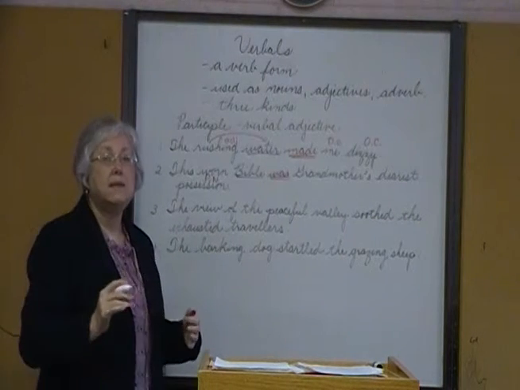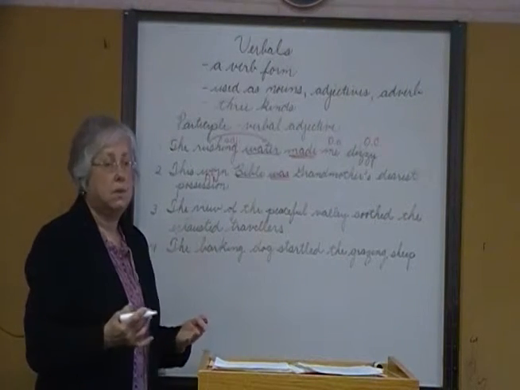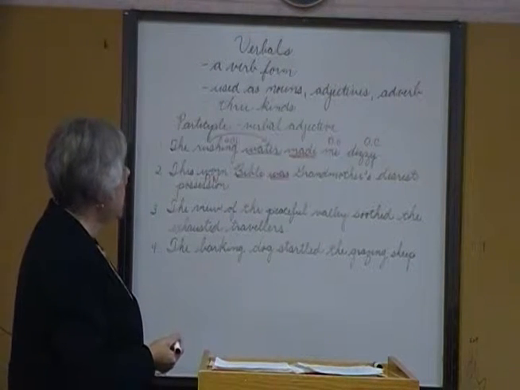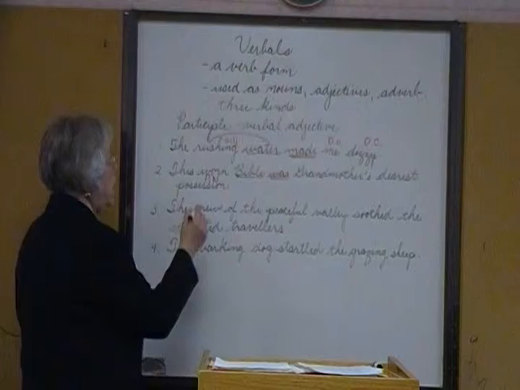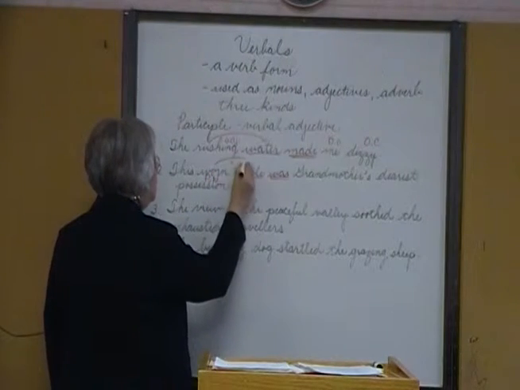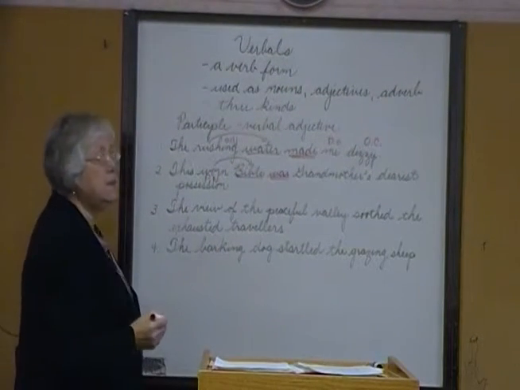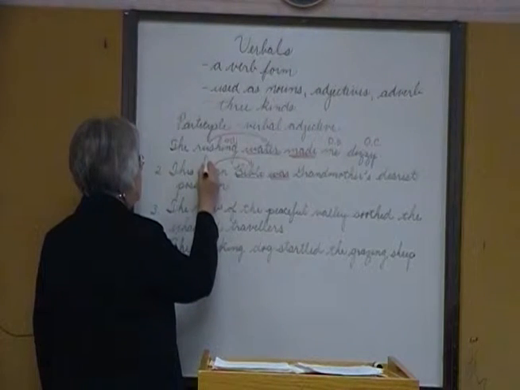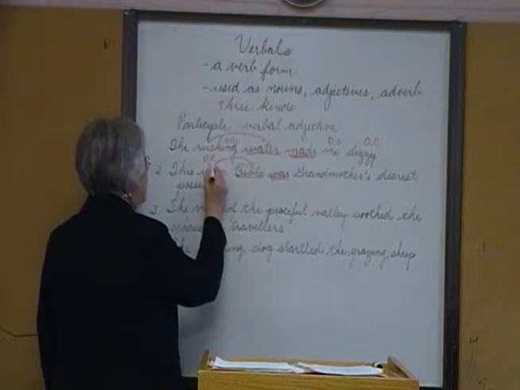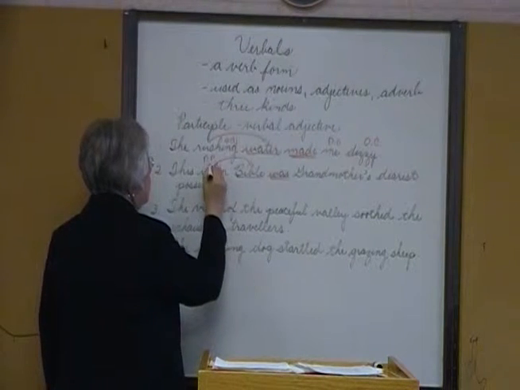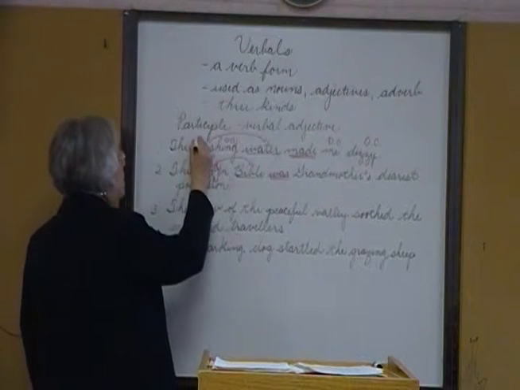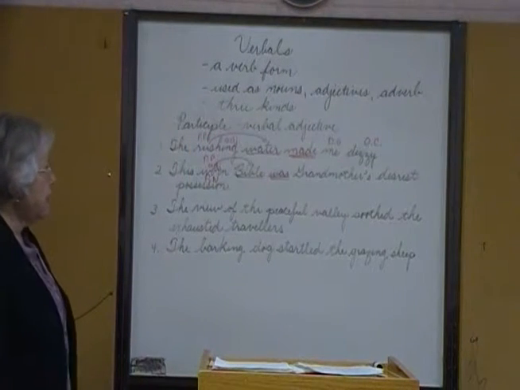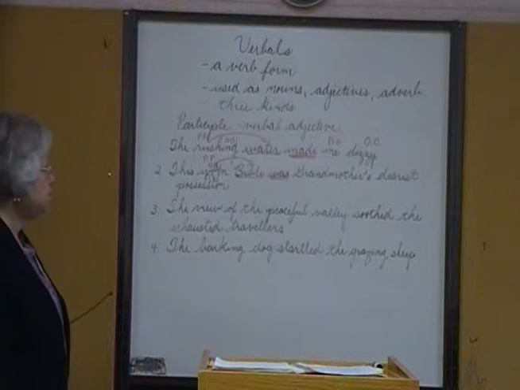Now, let's go back and take a look at some verb forms that are acting as adjectives. The participle. What is the participle that's modifying? Well, worn is the participle. Answering what kind of Bible? Worn Bible. And this is a past participle, but it's acting as an adjective. And back in number 1, this is a present participle, acting as an adjective, modifying water.